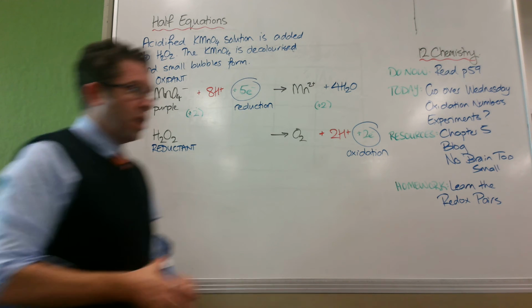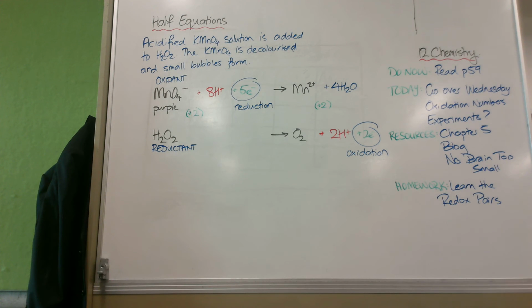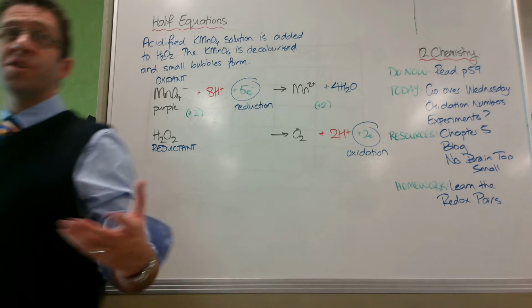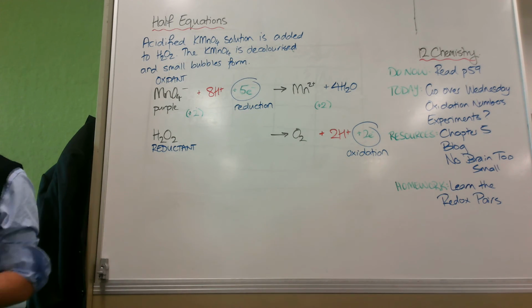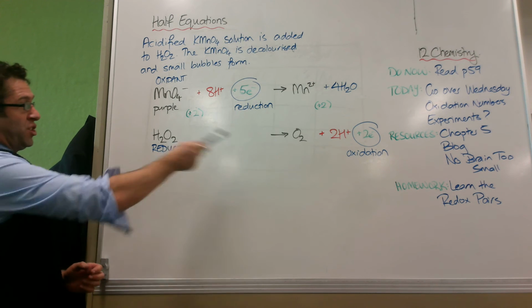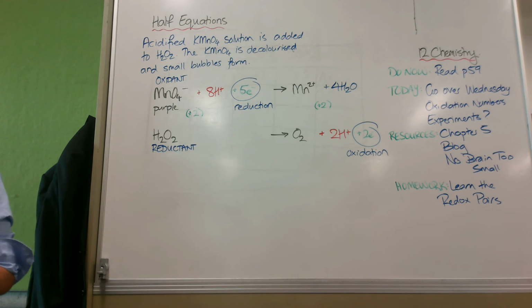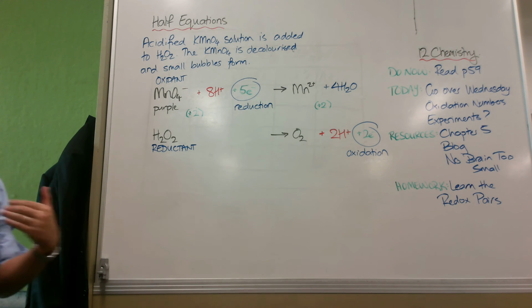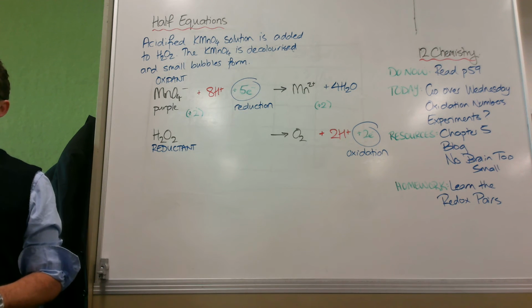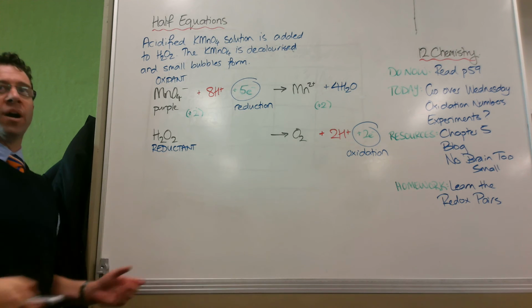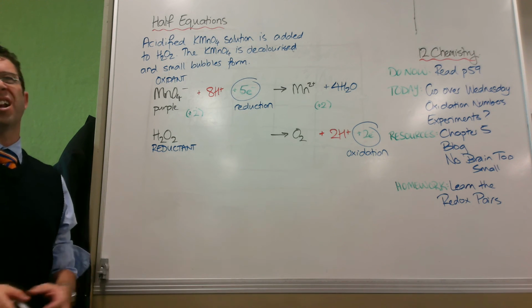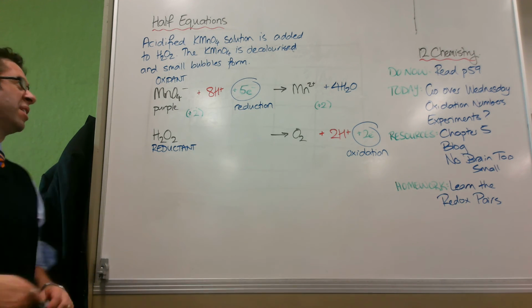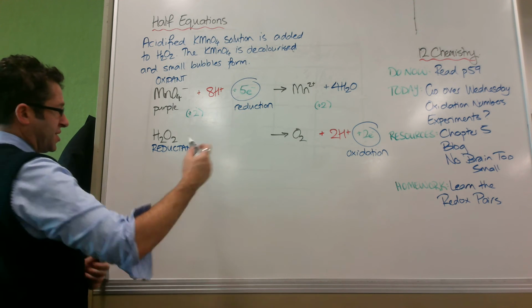Okay, now putting them together is pretty tricky, especially with one like this, and I've chosen this one for the video because it is one of the harder ones. First of all, because you have to know which product the hydrogen peroxide is making, but also because 5 and 2 don't go into each other nice and tidily. You'd have to have 2.5 of this equation to have 5 electrons. You're not allowed to use halves. So it's really frustrating.